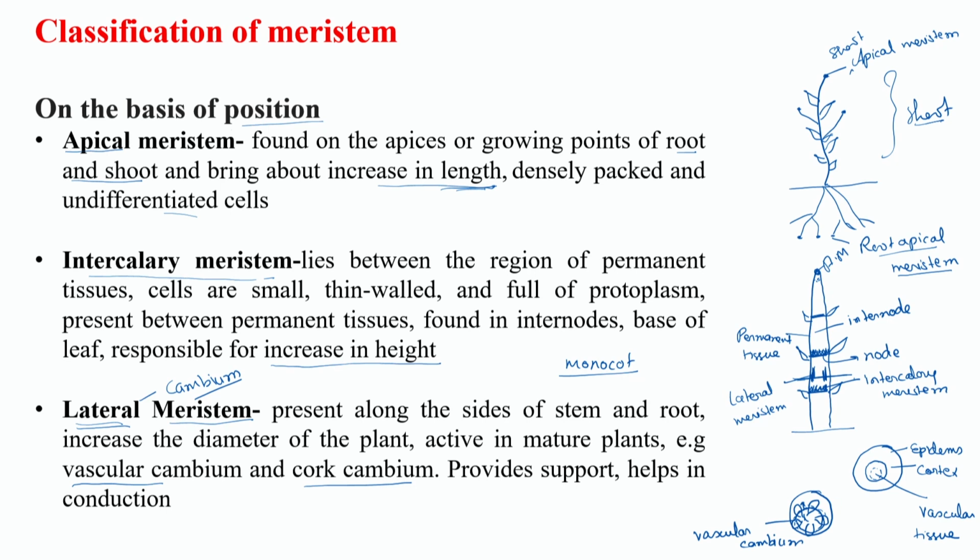Similarly, you will also see a cambium which is present in the cortex region, which is known as cork cambium. How it will develop, that all we will deal with in the coming classes. So this will also help in increasing the diameter of the plant.